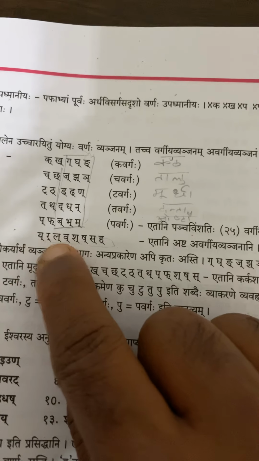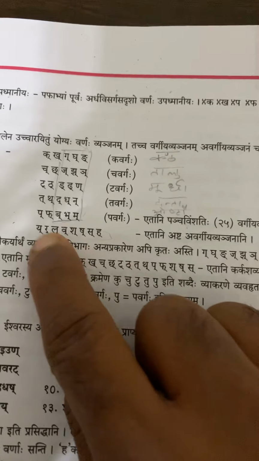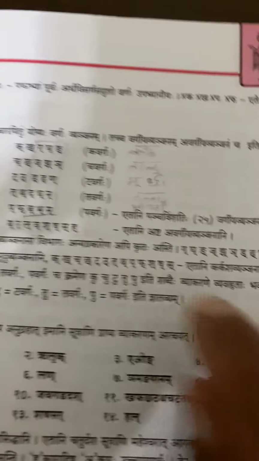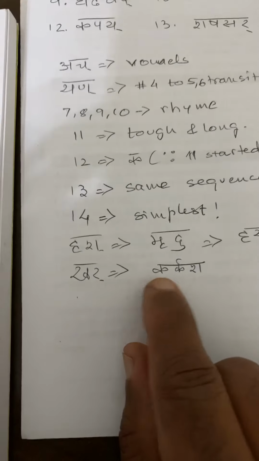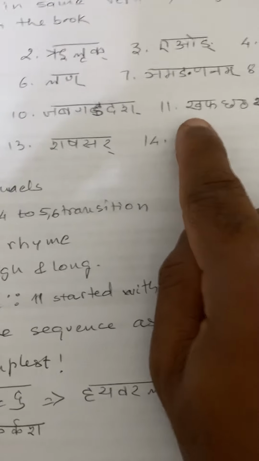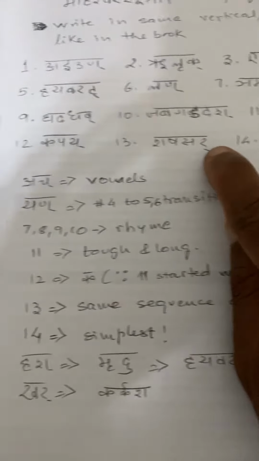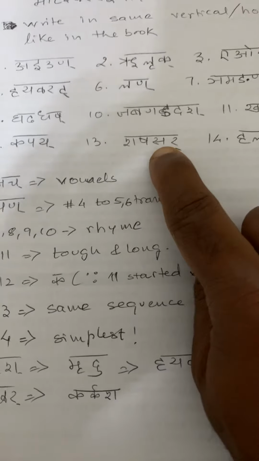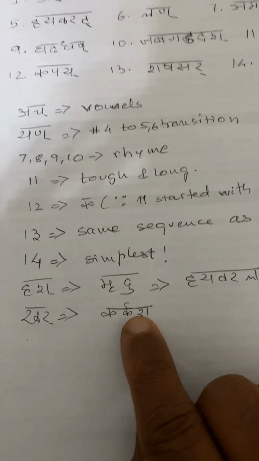Okay, but in yara, lava, sha, sha, sa, ha, which are the mrudus, that is not easy to find out. So what happens is, looking at khar gives you karkasha. Khar starts at number 11 and ends with this. So sha, sha, sa is part of karkasha.